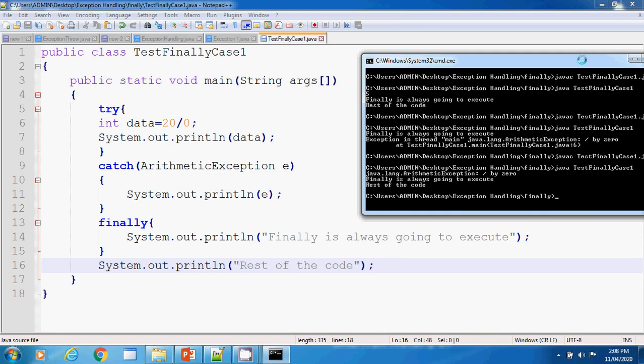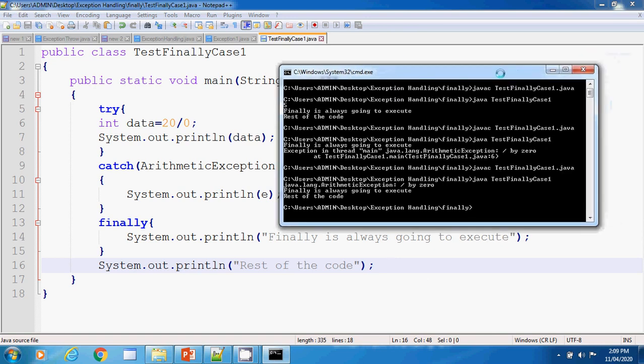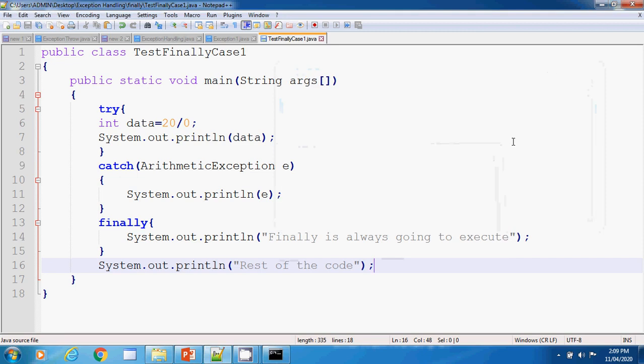I think you must have understood the concept of finally. That is a very critical concept, and remember this thing, you need to follow all the 3 cases. It is very important from an interview point of view also. In our coming session we'll discuss throw and throws statements, which are also a very critical part of exception handling.